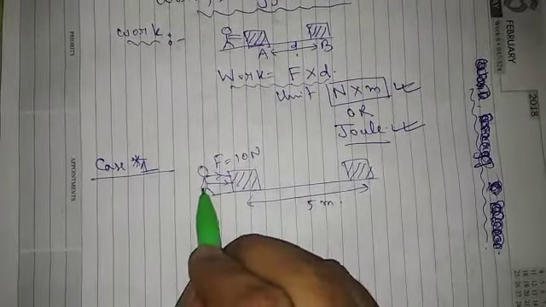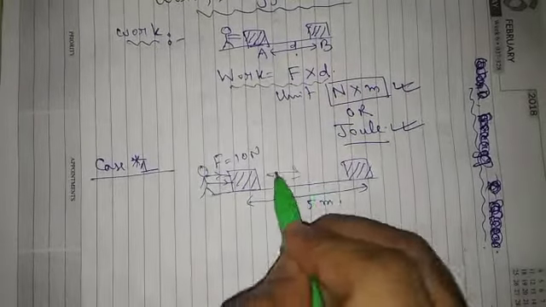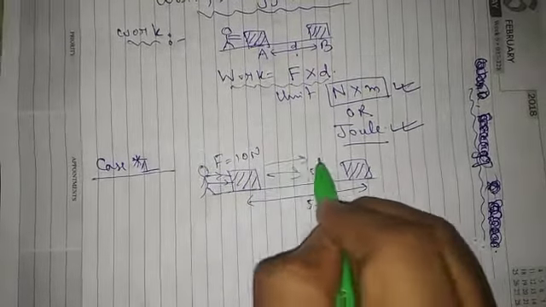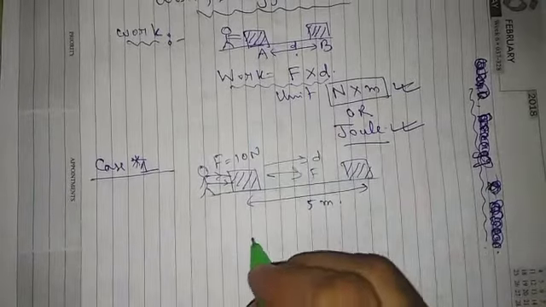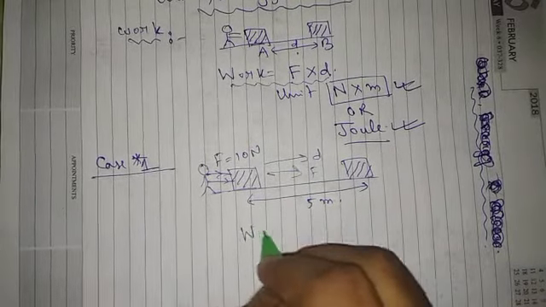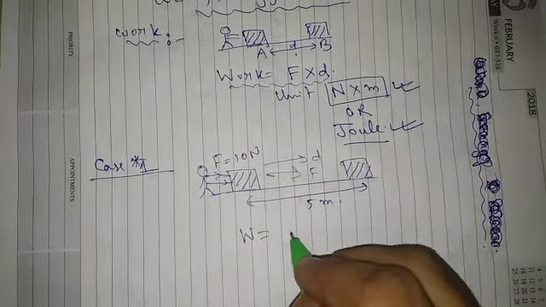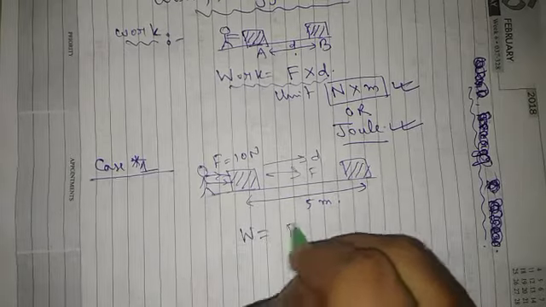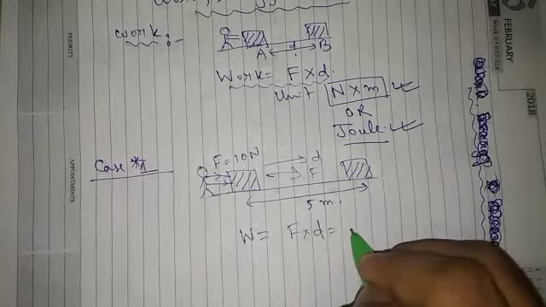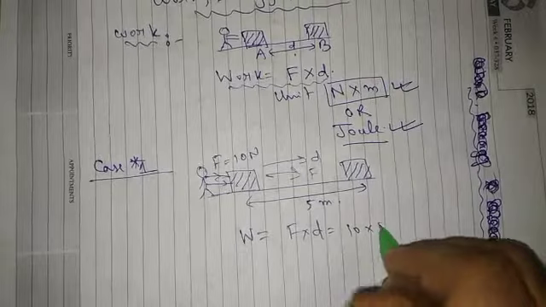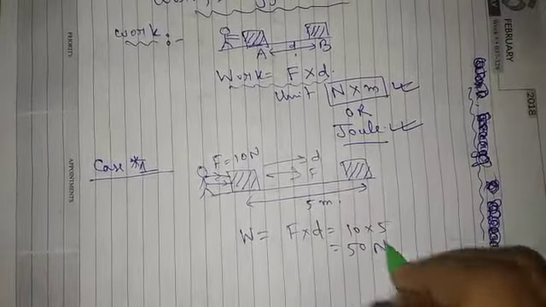So here force is also in this direction, displacement is also in this direction. So in order to calculate work done, we will multiply this force with displacement. So it is 10 into 5, that is 50 Newton.